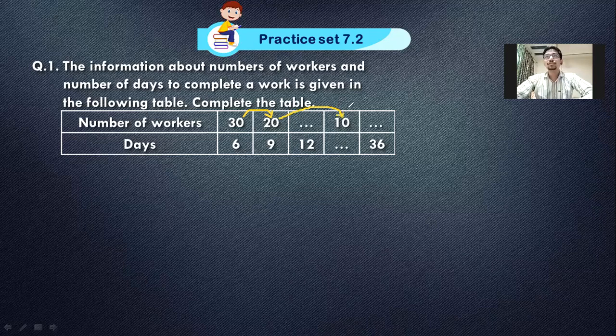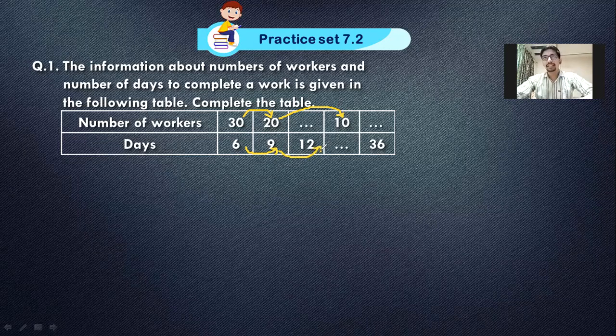What happens in direct variation? Both increase or both decrease. Confirm it like this. If one is decreasing and one is increasing, this way or the other way around, if it is increase-decrease behavior, then it is inverse variation. So let's consider that number of workers is given. Now for what reason they have employed workers, we don't know. But there are some workers. In the first box, it is say 30. Now from 30, how much did it become the second time? It became 20.